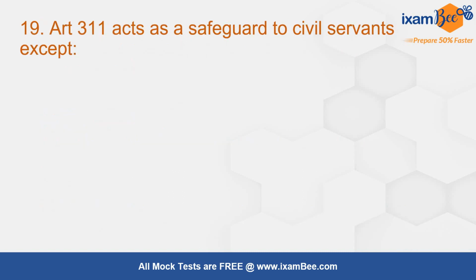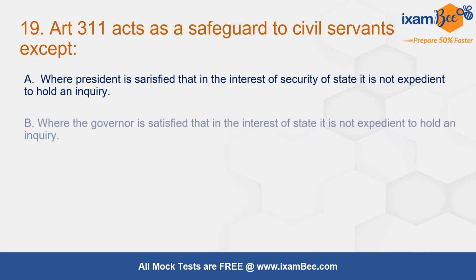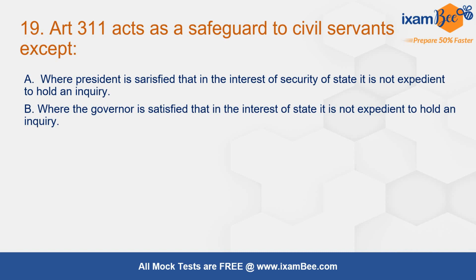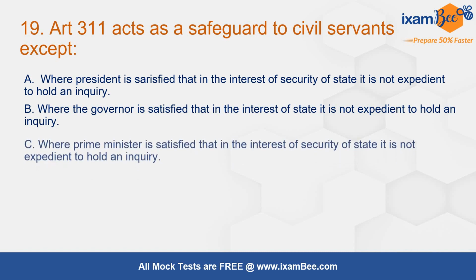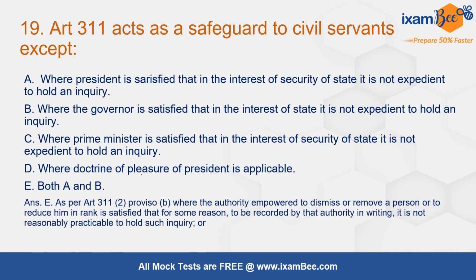Question number 19. Article 311 acts as a safeguard to civil servants except option A, where president is satisfied that in the interest of security of state it is not expedient to hold an inquiry, where governor is satisfied that in the interest of state it is not expedient to hold an inquiry, where prime minister is satisfied, where doctrine of pleasure of president is applicable, both A and B. Correct answer is E, A and B. जहाँ पर president या governor दोनों में से कोई भी satisfied हो that in the interest of security of state it is not expedient to hold an inquiry, then in that case the inquiry will not be done.